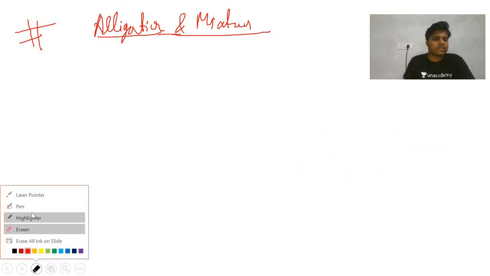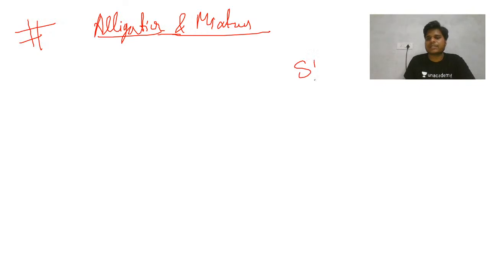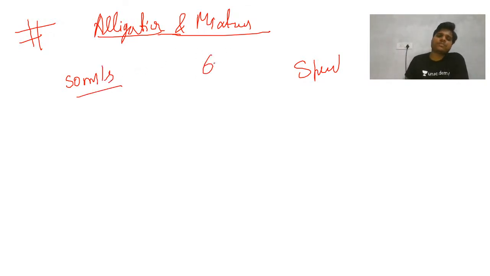Suppose you have a question: there is a speed of 50 meter per second for one bike, and the other bike has a speed of 60 meter per second, and their average speed is, let's take, 50 and 62. Find the distance traveled by them.